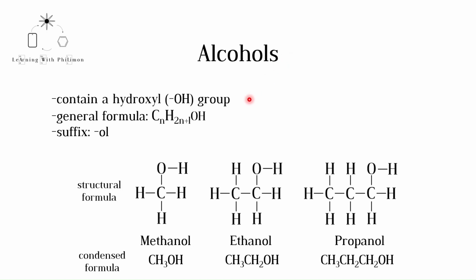The general formula for alcohols is CnH2n+1OH. Note that this is similar to the general formula of alkanes. Below we see the first three alcohols: methanol, ethanol, and propanol. Technically, this compound should be called 1-propanol, but this will be covered in the IUPAC naming video.